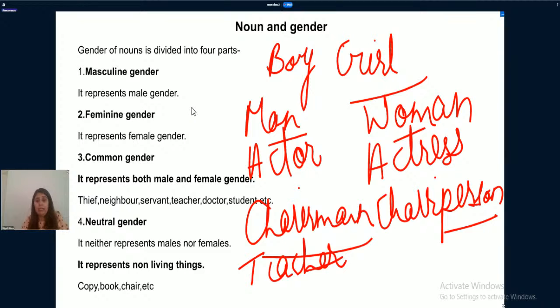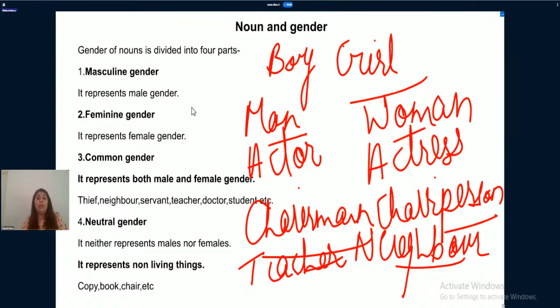Another example of such kind of word is neighbor. If someone who lives nearby our house, adjacent to our house, is a male, we call him neighbor, and if she is female, then we also call her neighbor, right? So these are common gender words which are not defined on the basis of gender, which are common to both males and females, right?